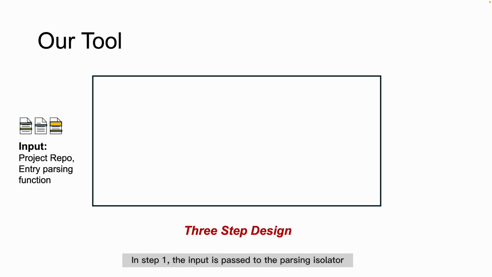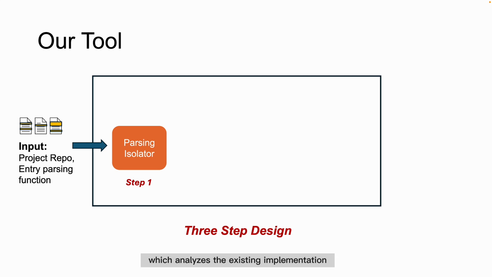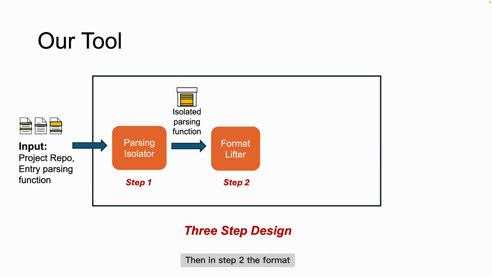In step 1, the input is passed to the parsing isolator, which analyzes the existing implementation and creates an isolated parsing function. This step focuses on extracting the parsing logic while removing unrelated code like logging and processing. Then, in step 2, the format lifter will take the isolated parsing function as input and lift a formal input format. Here, we use Microsoft's 3D language to represent the format.